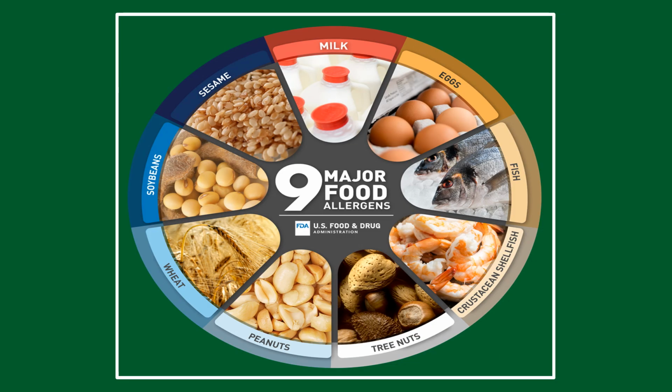Before we begin the presentation, I'd like to review the 9 major food allergens using this image from the U.S. Food and Drug Administration. The 9 allergens that are required by law to be listed on a food label are milk, eggs, fish, crustacean shellfish, tree nuts, peanuts, wheat, soybeans, sesame.